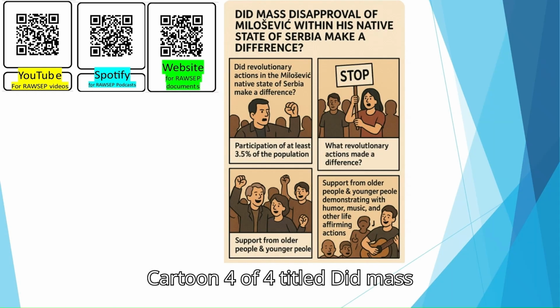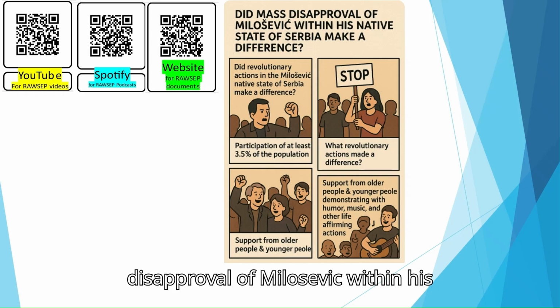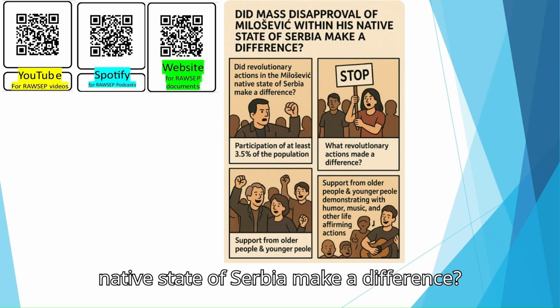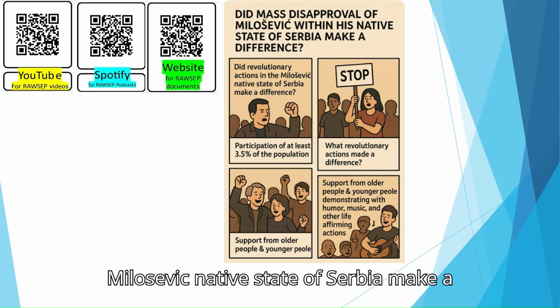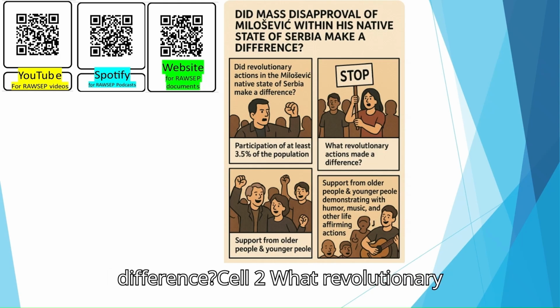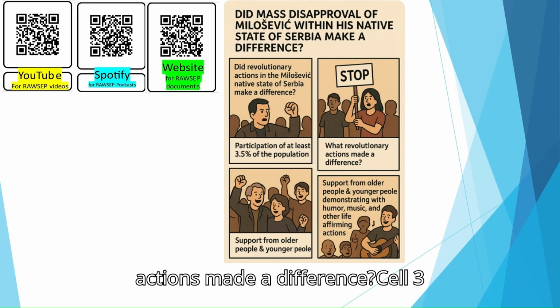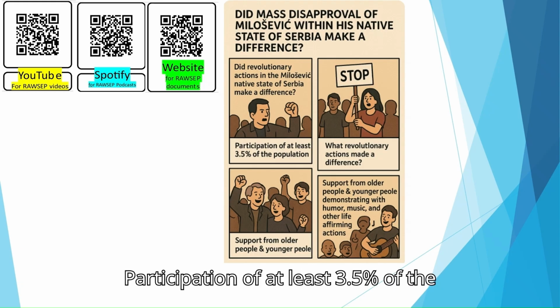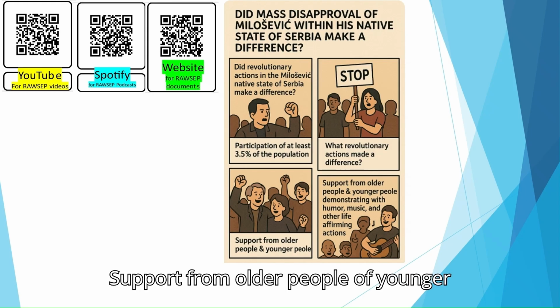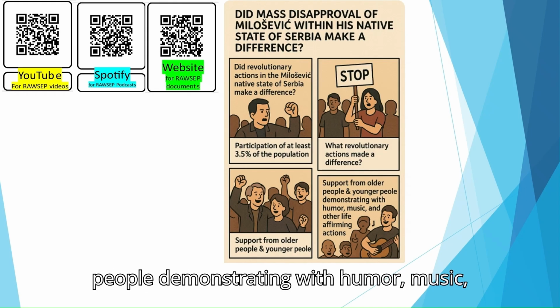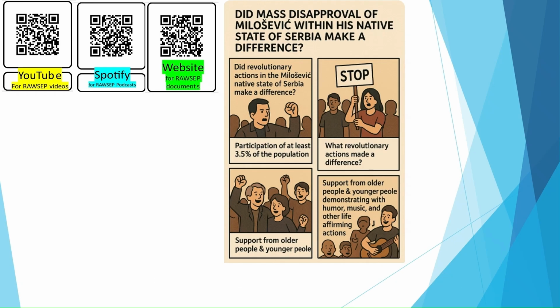Cartoon 4 of 4, titled: Did mass disapproval of Milošević within his native state of Serbia make a difference? Cell 1: Did revolutionary actions in Milošević's native state of Serbia make a difference? Cell 2: What revolutionary actions made a difference? Cell 3: Participation of at least 3.5% of the population. Cell 4: Support from older people of younger people demonstrating with humor, music, and other life-affirming actions.